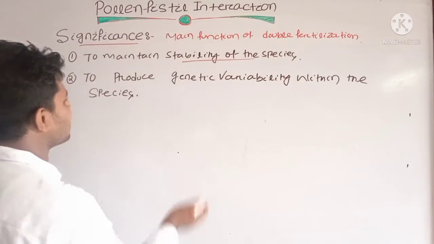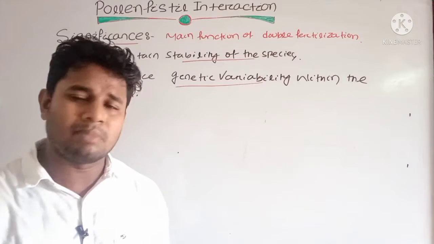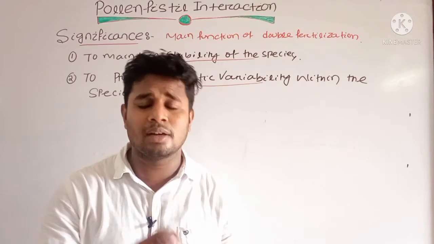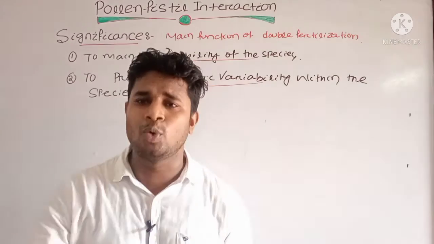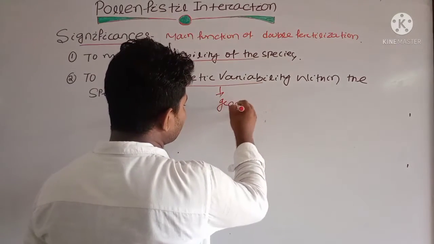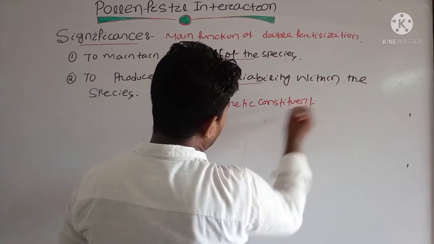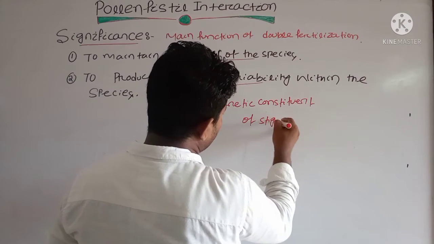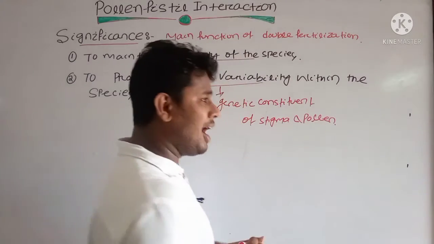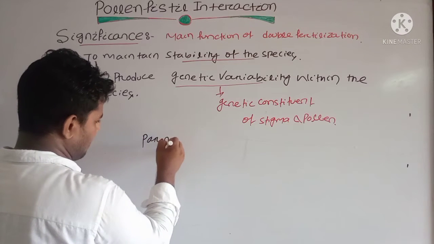The second important point is that we produce genetic variability within the species. The genetic variability which occurs with cross-pollination is related to the genetic constituents of the stigma and pollen. How does the genetic constitution differ from the parent to the offspring?